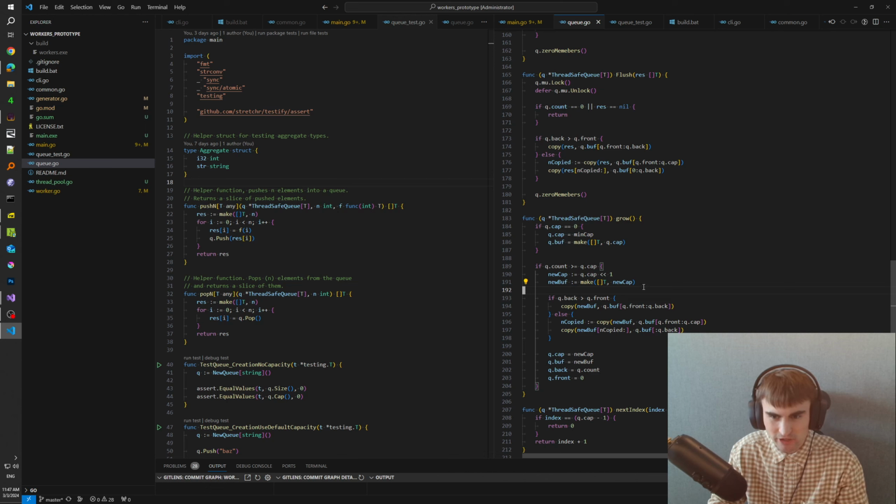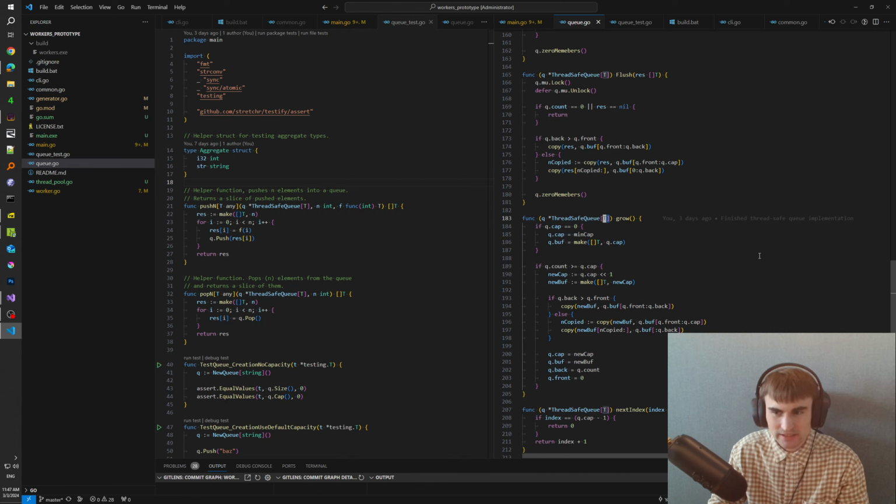We allocate memory. In Golang, you have to use the keyword make here. Basically, I check whether the capacity is 0, then we specify the minimum capacity, and we allocate the buffer of that minimum capacity.